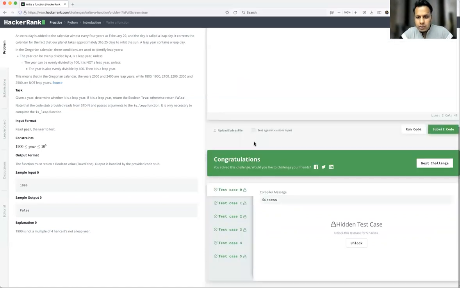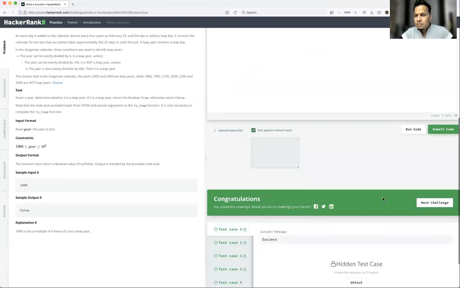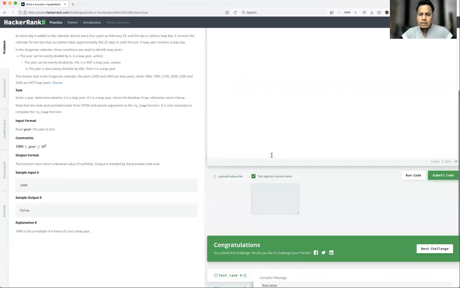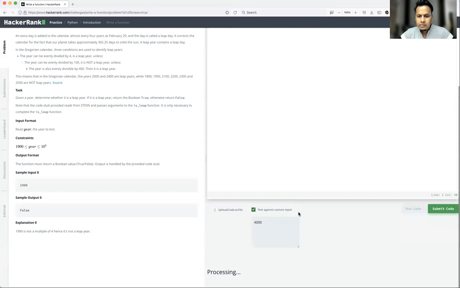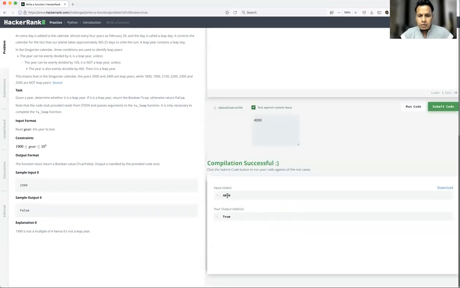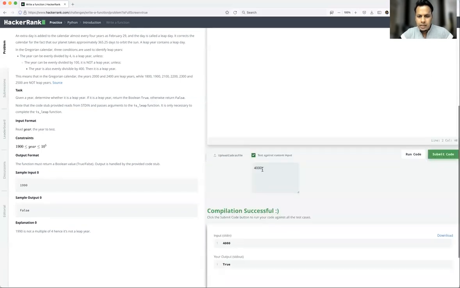Okay, so one good thing to know is we have something called test against custom input. Let's say, before submitting code, you want to test your code with some custom input. So let's say my given input is 4,000. Check whether this is a leap year or not. Okay, so 4,000 gives true, which is correct.